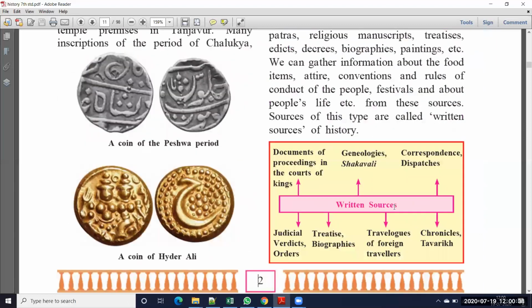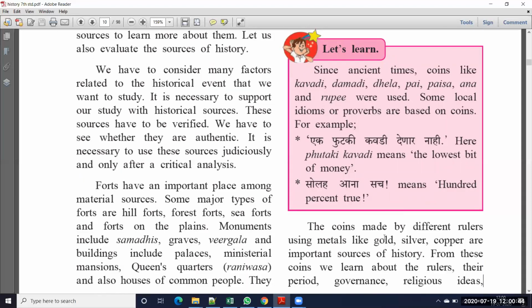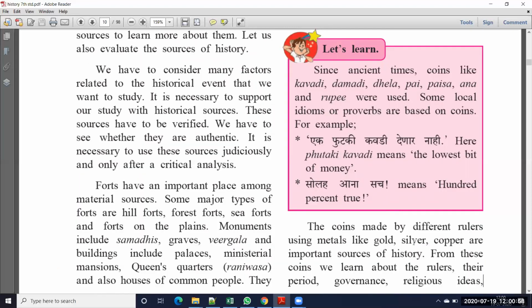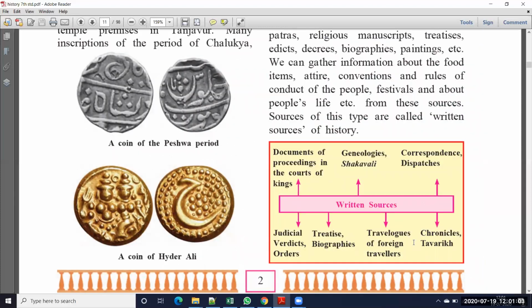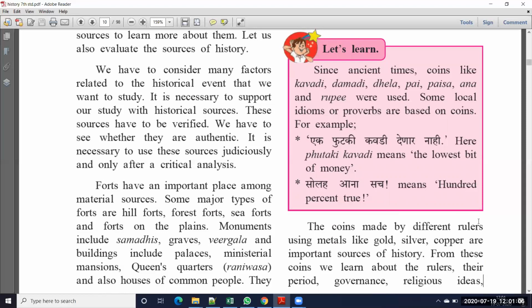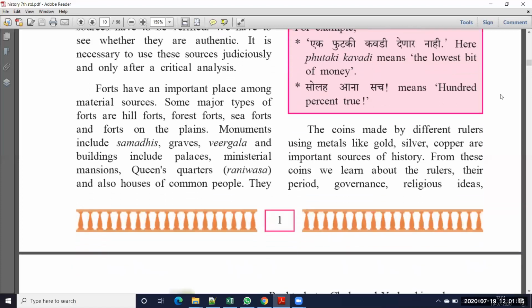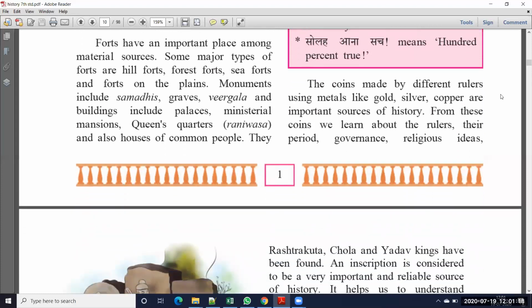Next one, the coins made by different rulers using metals like gold, silver, copper are important sources of history. When the medieval period was over, the kings had made these coins with gold, silver as well as copper. So these are also historical sources. From these coins we learn about the rulers, their period, governance, religious ideas.